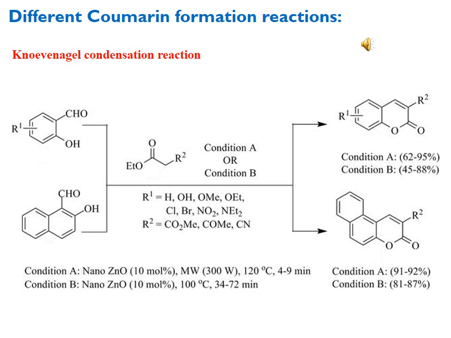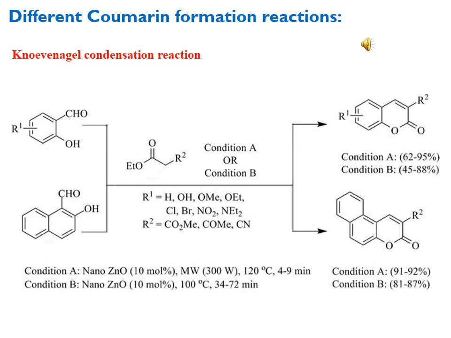The first reaction is the Knoevenagel condensation reaction, which uses 2-hydroxybenzaldehyde or 2-formyl phenol, and 2-hydroxy-1-naphthaldehyde, or you can say 1-formyl-2-naphthol.